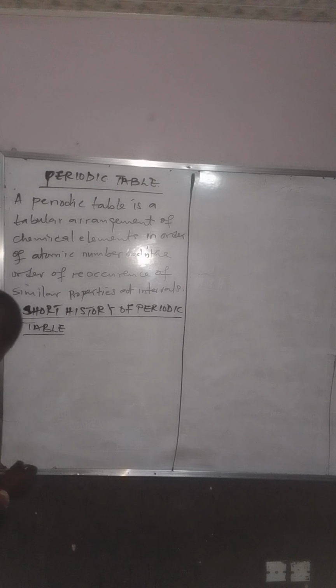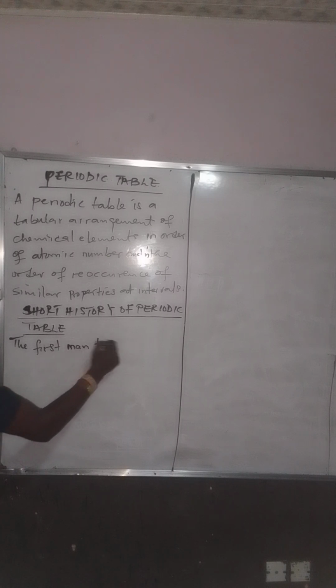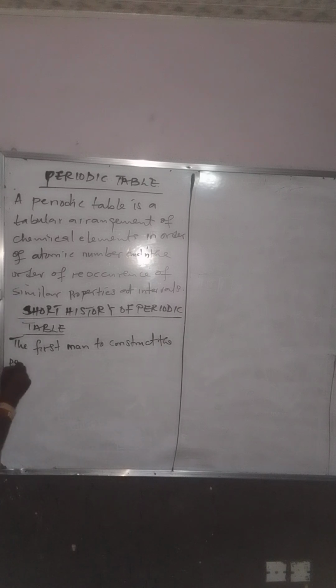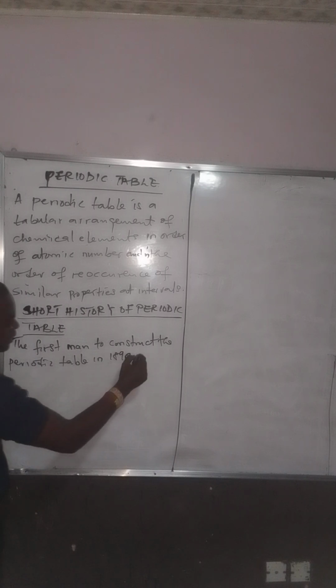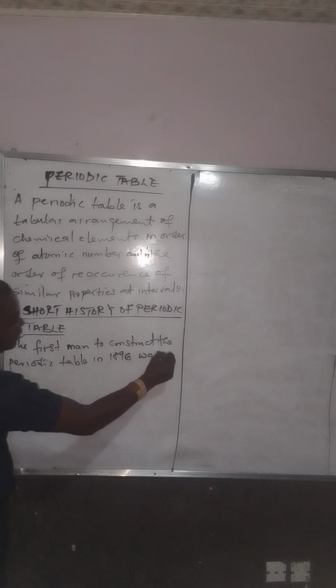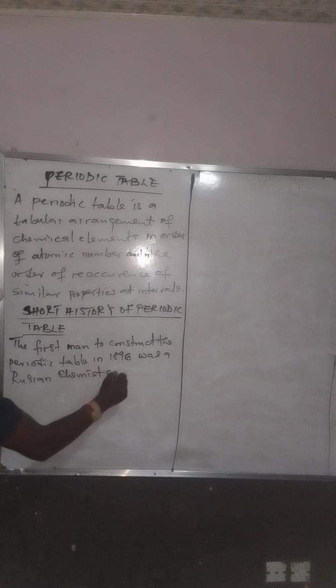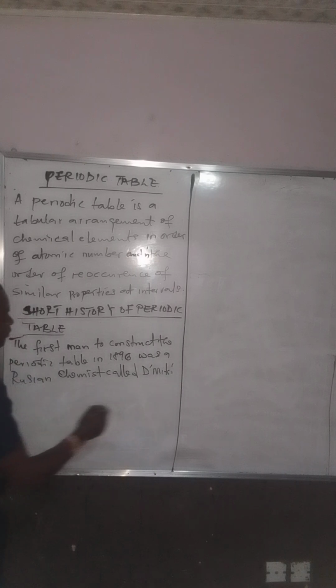The first man to construct the periodic table in 1896 was a Russian chemist called Dmitry Mendeleev.